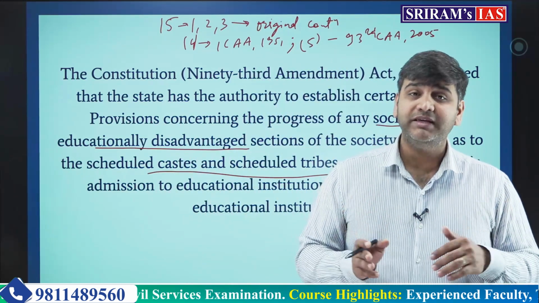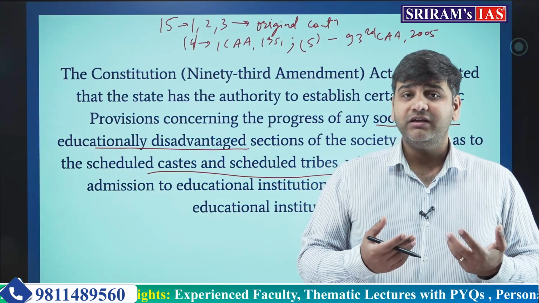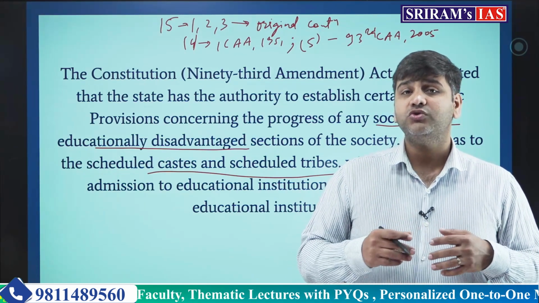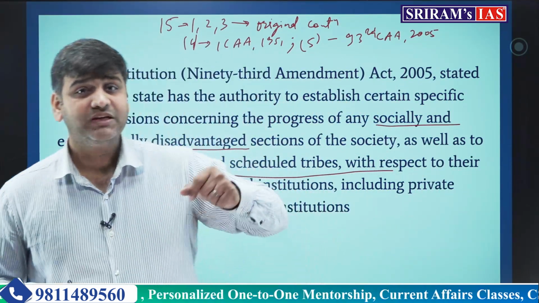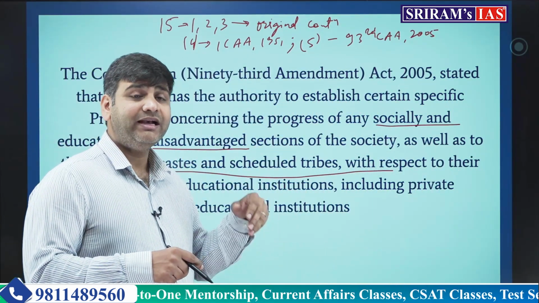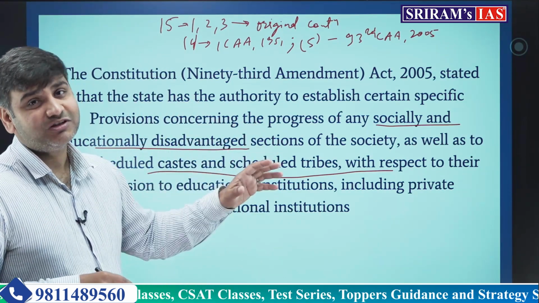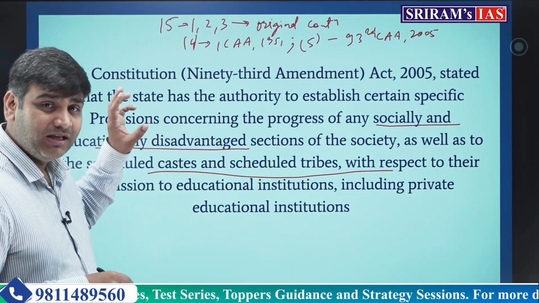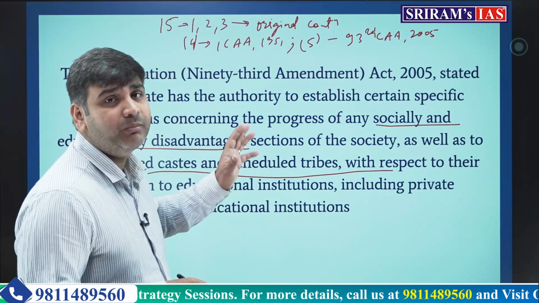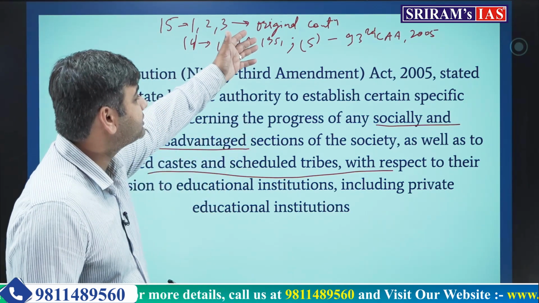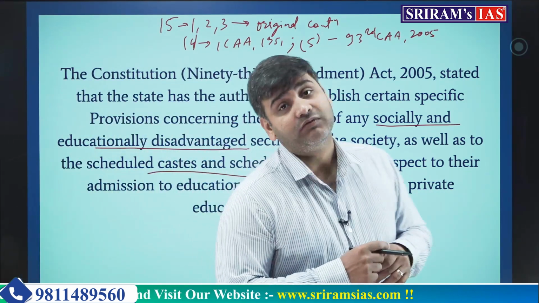They both can be aided by the government or not aided by the government. So in a way, if you see, in all the educational institutions except the minority educational institutions, this special provision provides admission to the children of SC, ST and socially and educationally backward classes into the educational institutions. This was a very important amendment made, which introduced clause number 5 in article number 15 of the constitution.